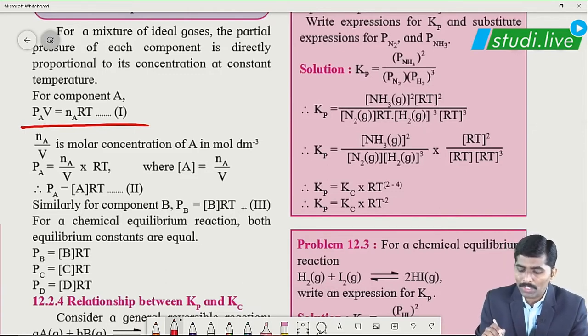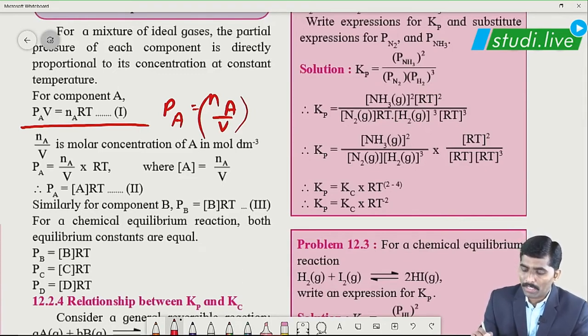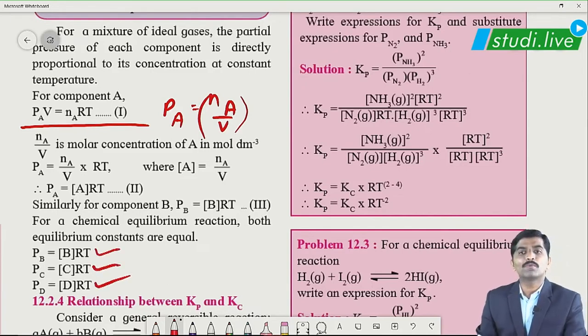On arranging, this equation gives Pa is equal to Na by V into RT, just a rearrangement. Number of moles per unit volume is nothing but concentration, and the square bracket term indicates molar concentration. So Pa is equal to [A]RT. Similarly, for partial pressures Pb, Pc and Pd, we will have these respective terms, correct?